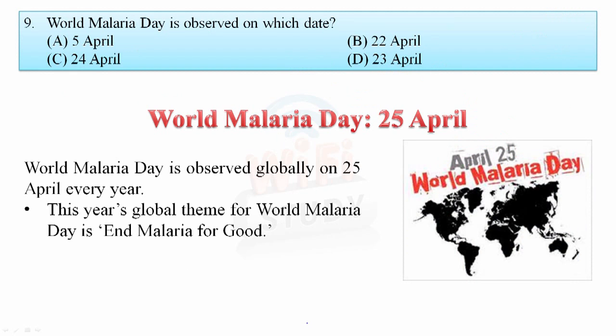World Malaria Day is observed on which date? Another very important question. So let's see. World Malaria Day is observed globally on 25th April every year. And the theme of this year is End Malaria for Good. So this is the theme and your answer is 25th April, so your answer is A. World Malaria Day, 25th April.